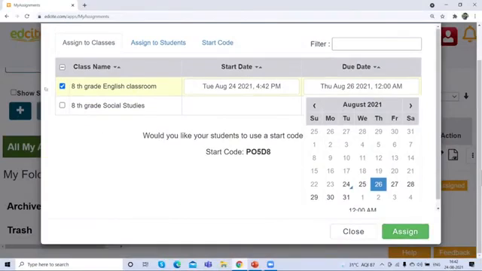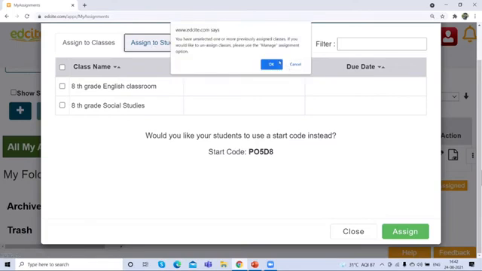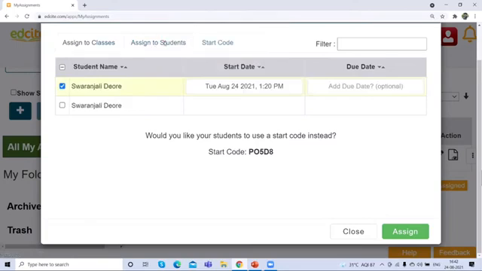Okay. Let's see. Next, the same assignment I want to assign to a particular student, not to the whole class. So I will click on this tab. When I click on this tab, 2 students come in front of me.